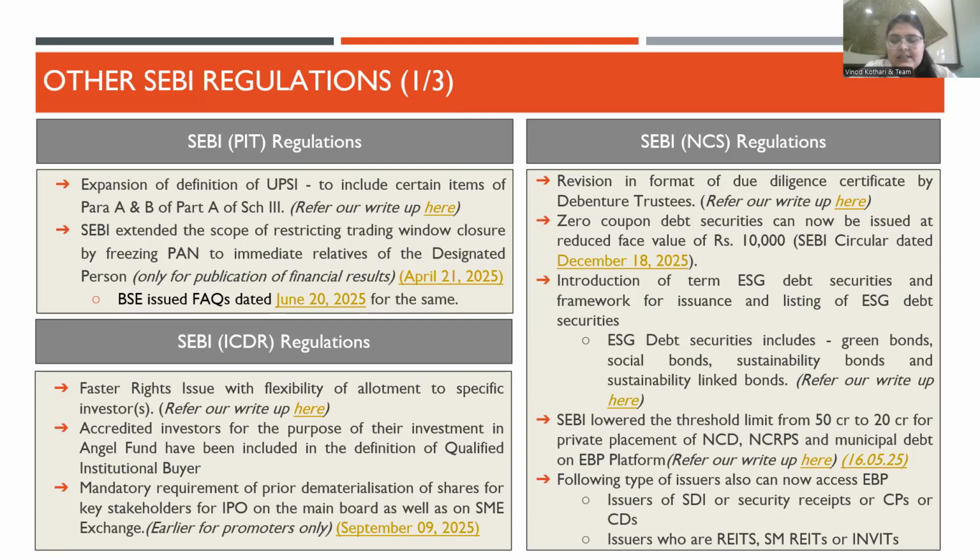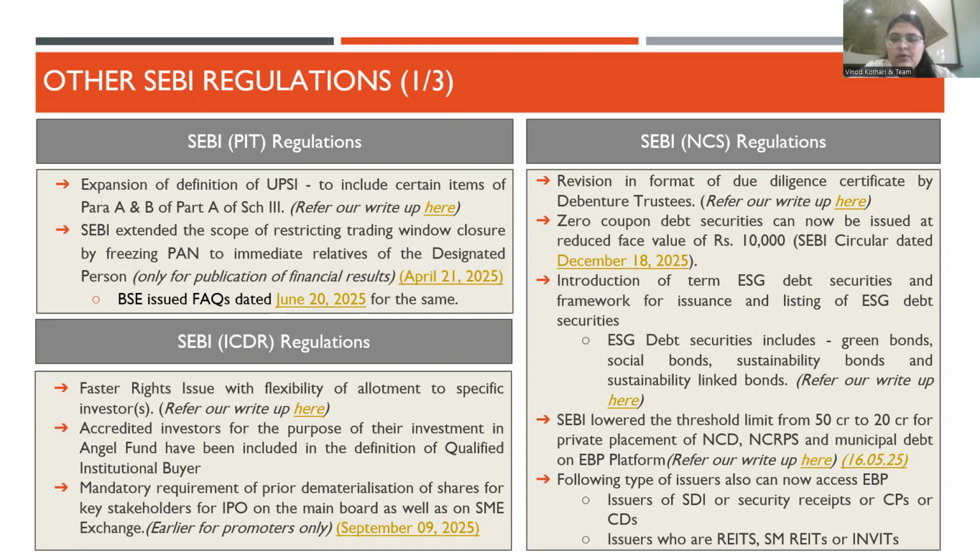Moving on to the ESG debt securities, in NCS regulations along with the master circulars, the framework was earlier provided for the green debt securities, but that was later amended to make a broader category called ESG debt securities. So presently, the framework for ESG debt securities has been provided in the regulations, which includes not only the green debt securities, but also social bonds, sustainability bonds, and sustainability linked bonds.